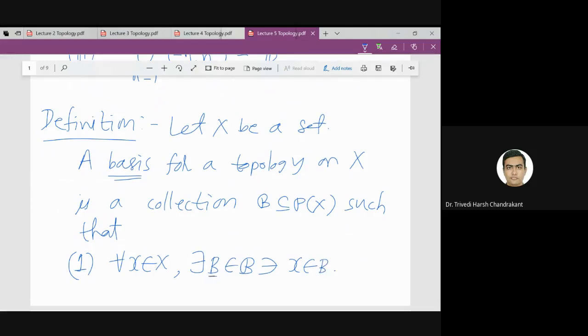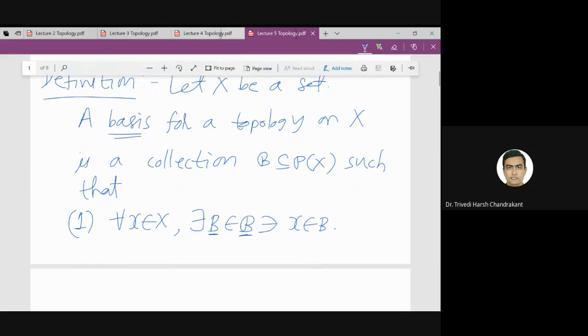This is an element and this is a family. So therefore I am denoting it in a different way. So just note that this is a family. It is not this capital B, this is the way I am writing it. You can also write differently, whatever you like. So this is the first condition.